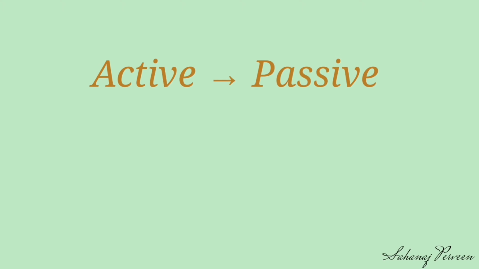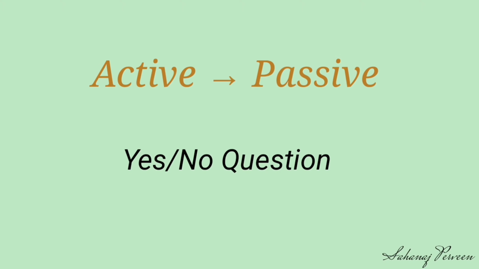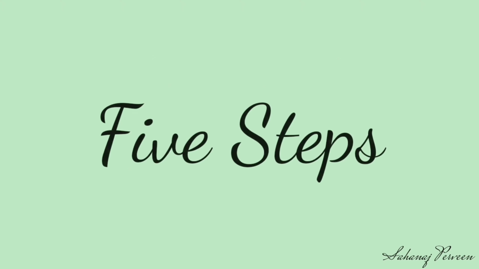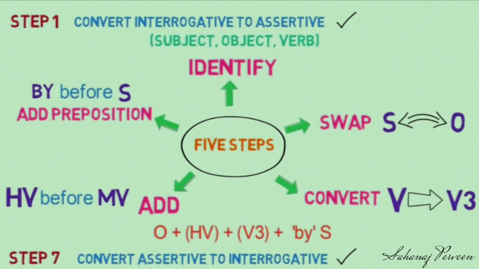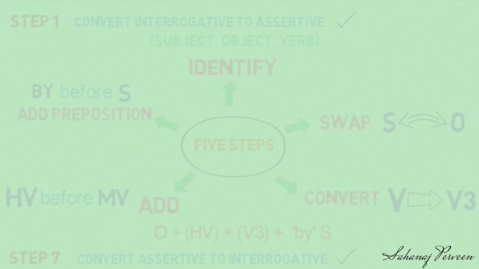At the very beginning, we will learn how to convert active to passive in the case of yes-no questions. We learned the 5 steps in the case of assertive sentences. There are only 2 steps we need to add apart from these 5 steps in the case of yes-no questions. Step 1: convert it into assertive. Step 7: convert assertive into interrogative. Now, let's understand the changes with the help of examples.